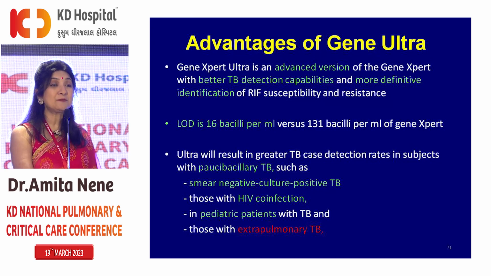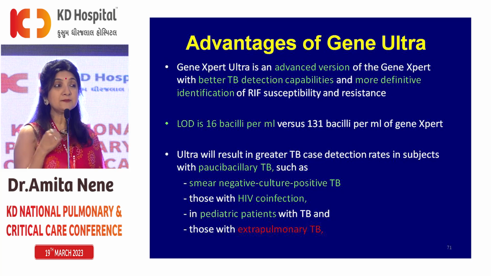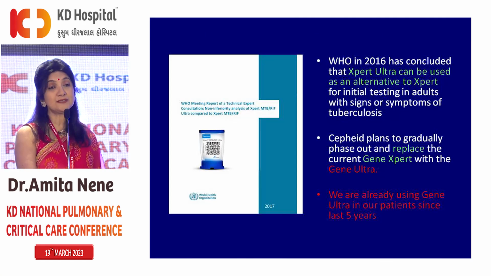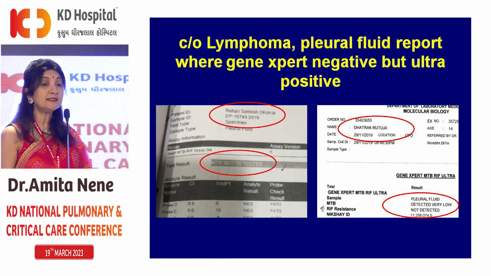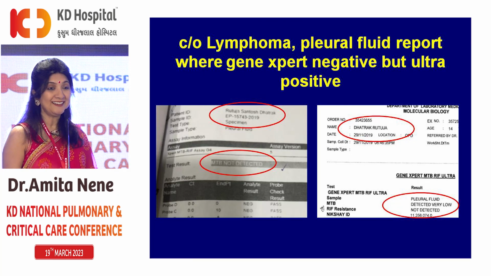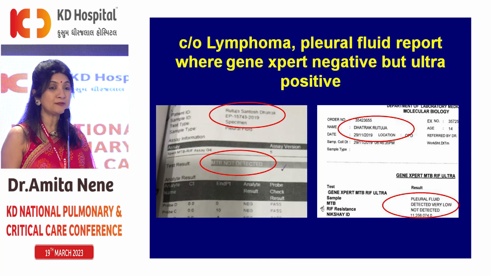If it's extrapulmonary TB also, then although the program is all about Gene Expert, Gene Expert Ultra has revolutionized diagnosis of extrapulmonary TB also, especially pleural TB. This is an example of a patient. This young girl had lymphoma, and she got pleural effusion, and tapping was done and the fluid was hemorrhagic. So we were really wondering if the lymphoma had come back, and in the government setup Gene Expert was done, MTB not detected. We were thinking of thoracoscopy, but we did Gene Expert Ultra and MTB was detected. So we could actually avoid thoracoscopy in this patient. So Gene Expert Ultra is really very, very useful.